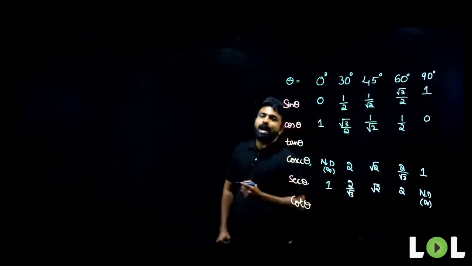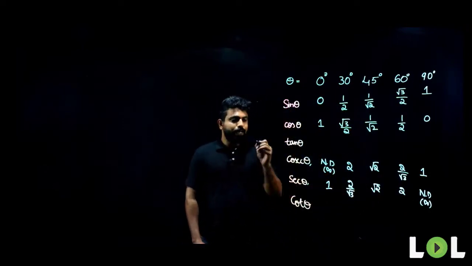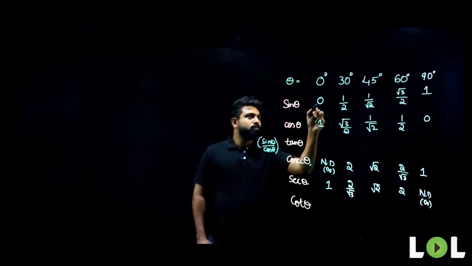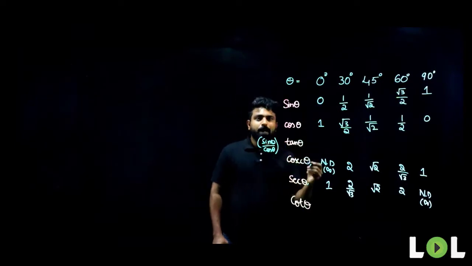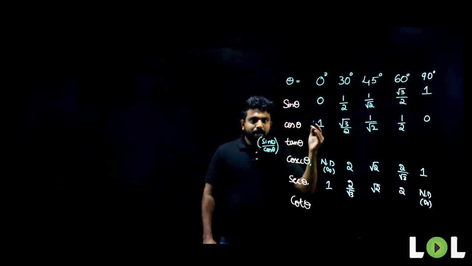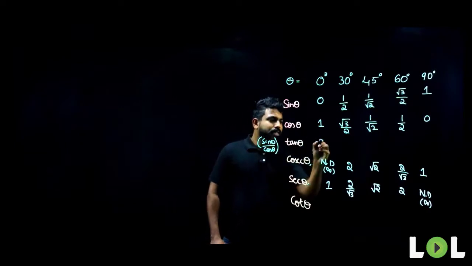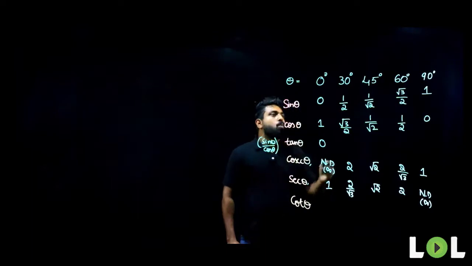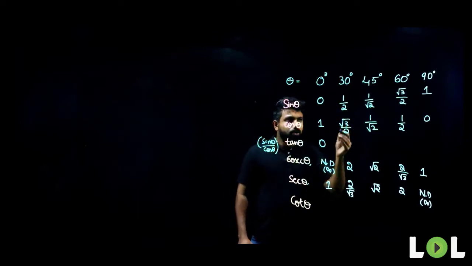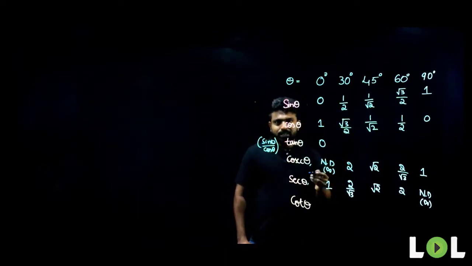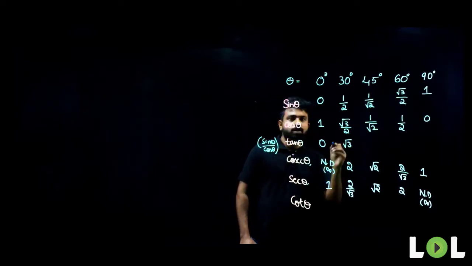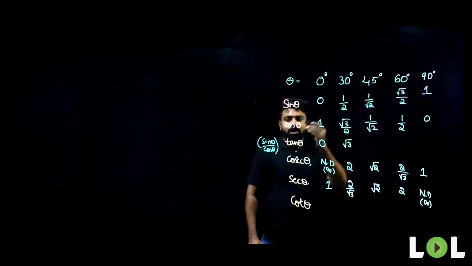Now, what about tan? I have already told you tan theta can also be written as sin theta divided by cos theta. So, what is the value of tan 0? It is 0 divided by 1. If 0 is divided by any number, what is the value that we get? We get 0 only. 0 divided by any number is equal to 0. What is 1 by 2 divided by root 3 by 2? 2 gets cancelled. 1 divided by root 3. Am I clear, people?